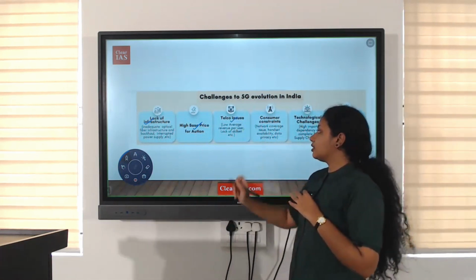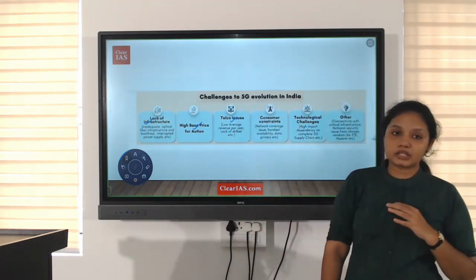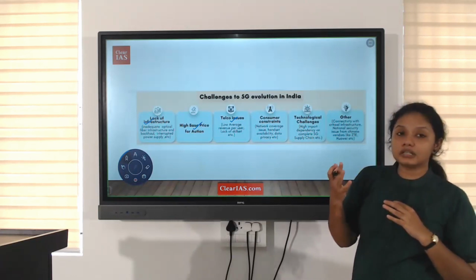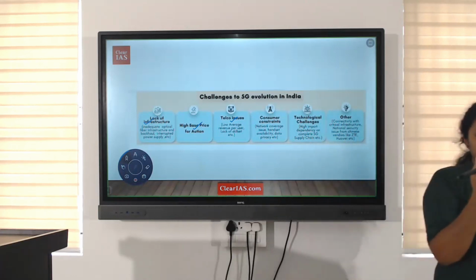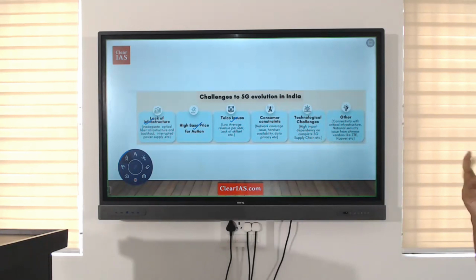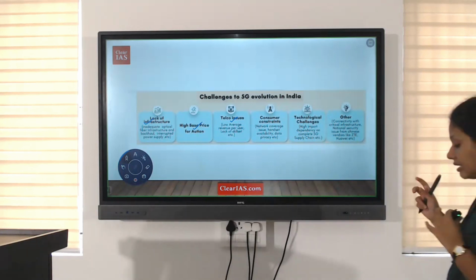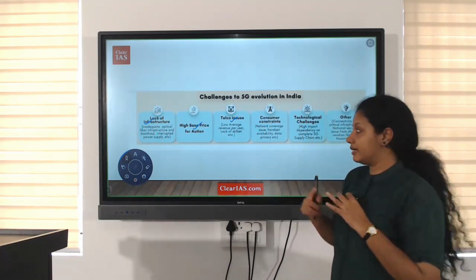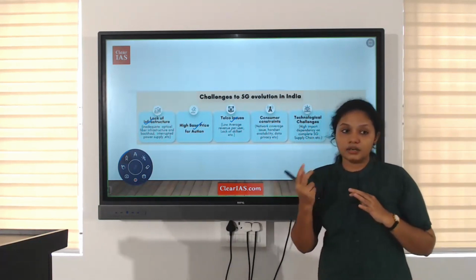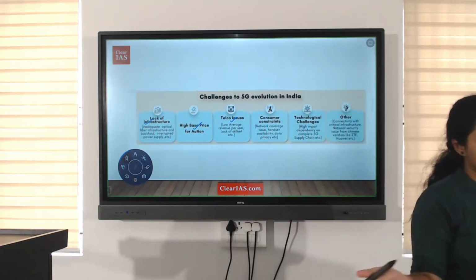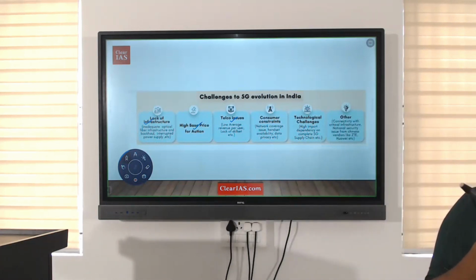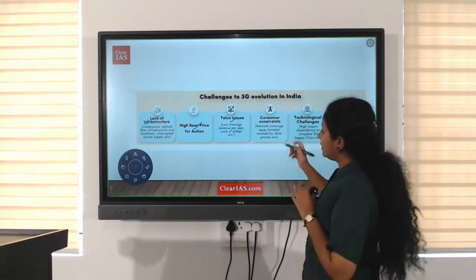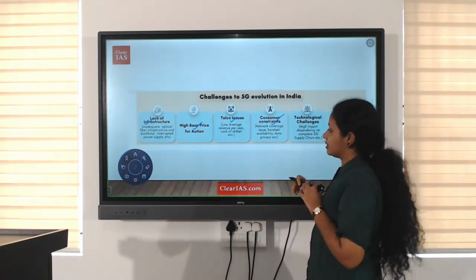Now, the next one is the telecom issues. Telecom issues means the revenue per user is less, and also the skill set for developing new technology is very less. In the telecom industry, there are issues of resource management, human resource management, and skill development. Even the revenue we generate per user is very less. So there is an economic glitch in the telecom industry as well. Okay. Then the next one is the consumer constraints.